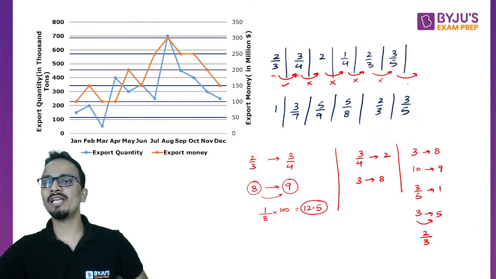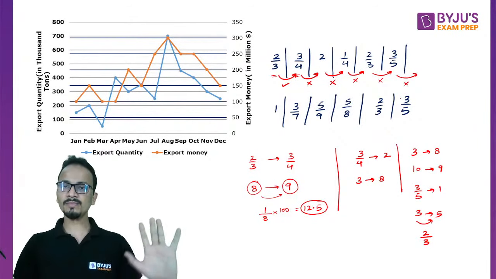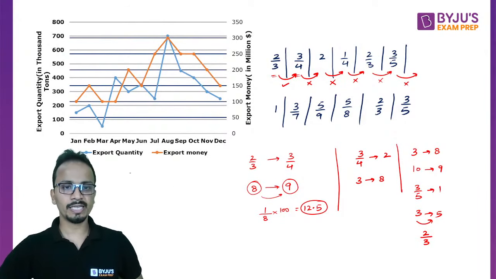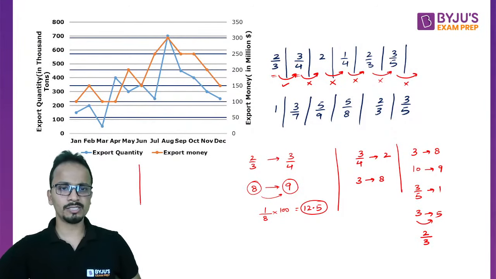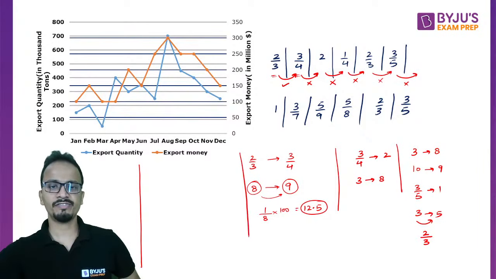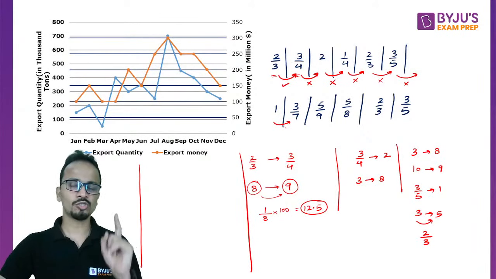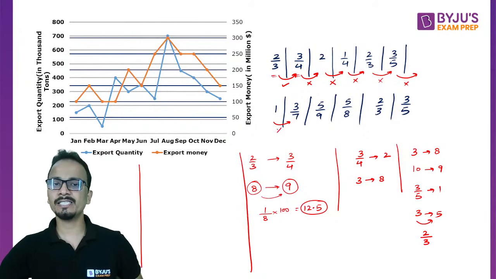So again, this value will not be considered. Okay, fine. सही चल रहा है सब कुछ. थोड़ा सा erase कर देते हैं या फिर let's use this space on the left hand side. Now next is 1 से 3 by 7 हो रहा है. So 1 से 3 by 7, it is decreasing. I'll not consider. Next change is